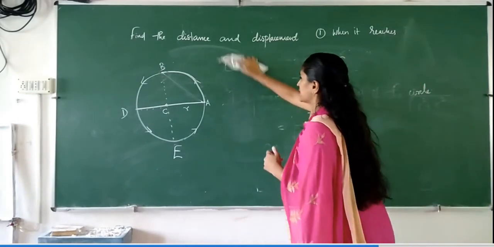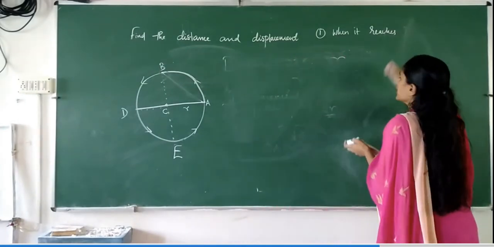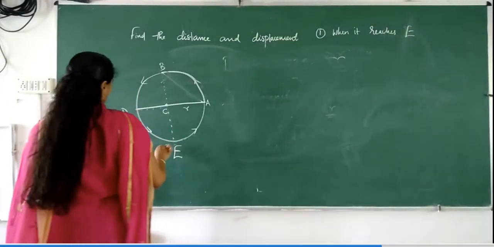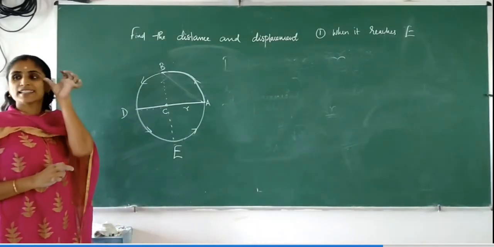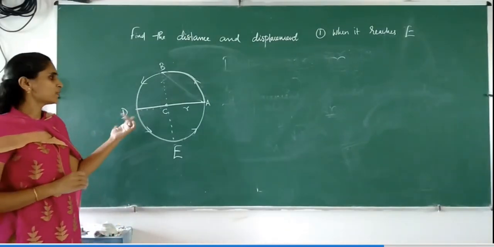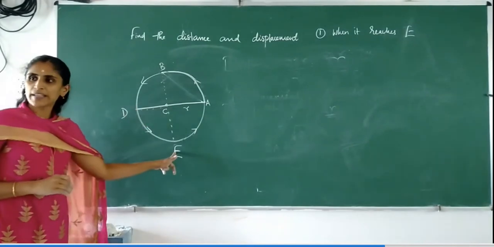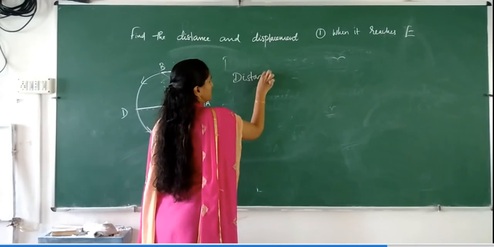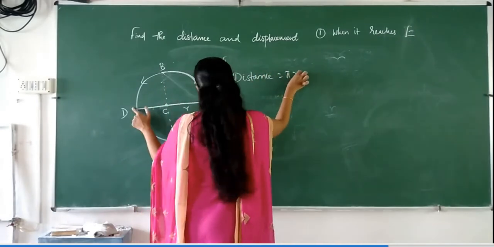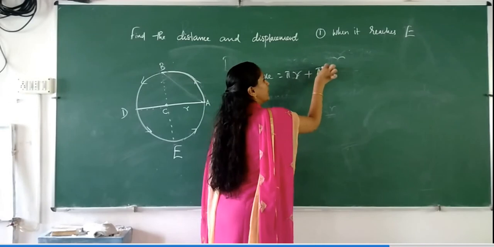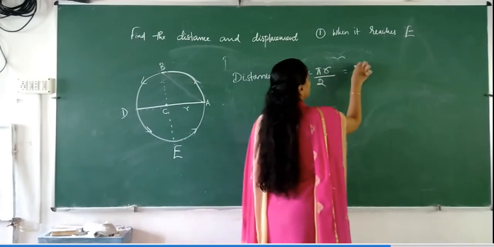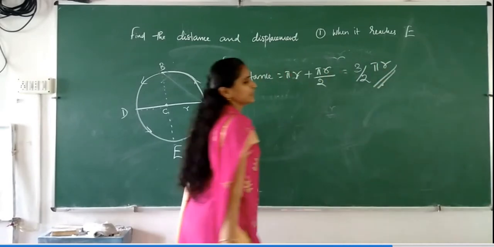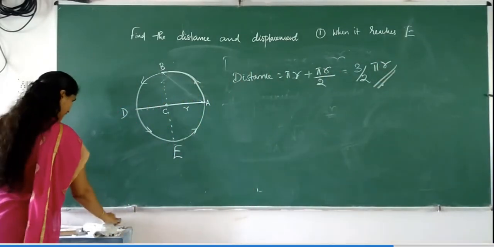Now next case we are considering starting from A only. Now it reaches the position E. Started from A, it reaches the position E. In this case, what is the distance and displacement? So distance is equal to, up to here pi r and again pi r by 2. So you will get it as 3 by 2 pi r, that is the distance.